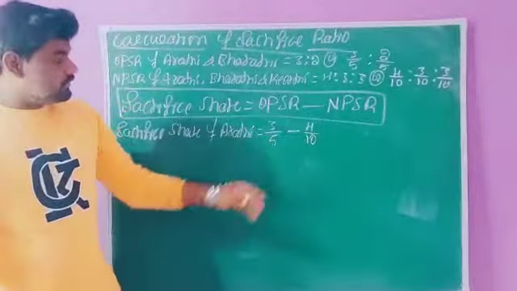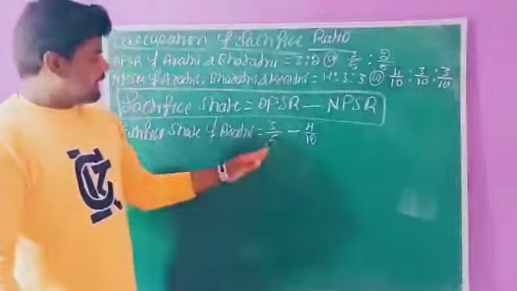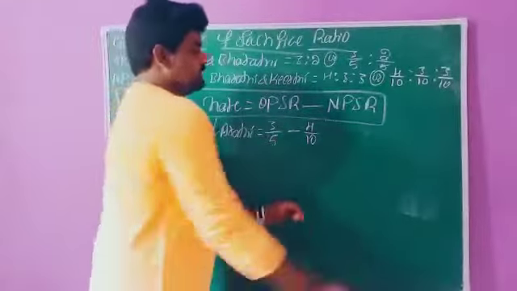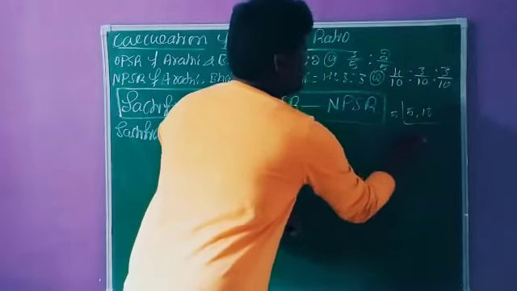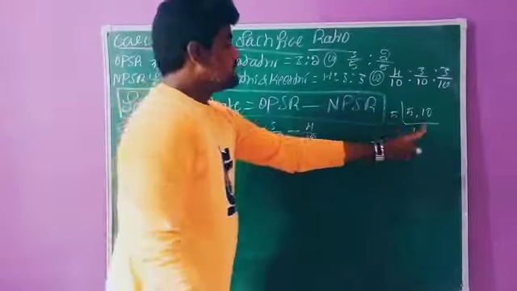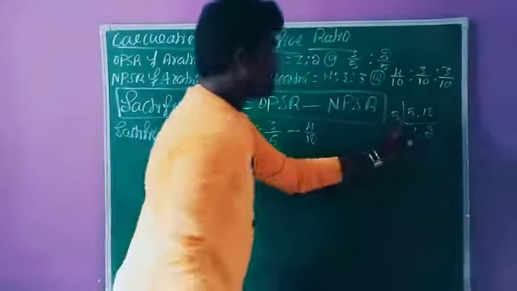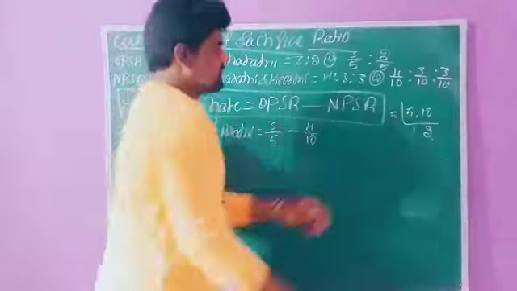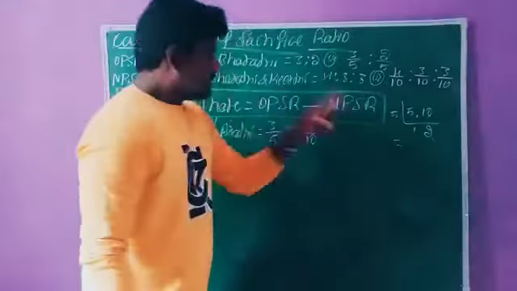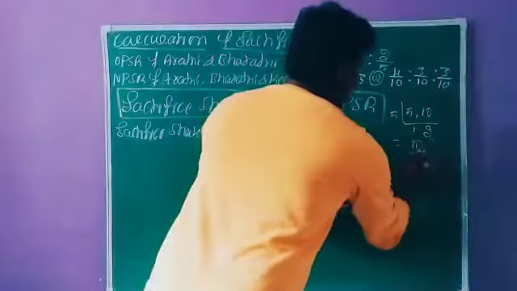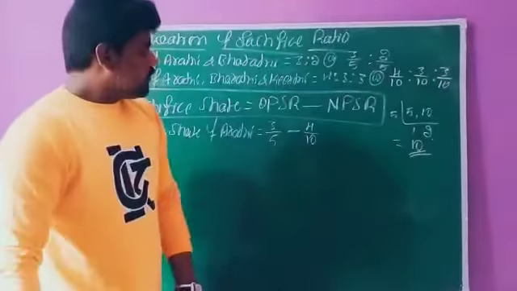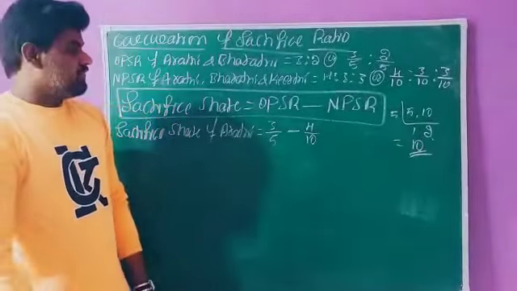Now we need to take the LCM for 5 and 10. Easily we can divide it. 5 ones are 5, and 5 twos are 10. This is the simplification, and 10 is the maximum value. Now we need to find the LCM factor.